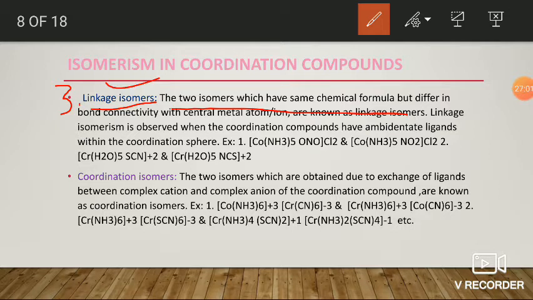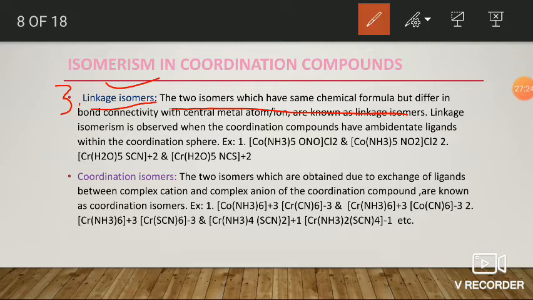Linkage isomers are generally obtained due to the presence of ambidentate ligands within the coordination sphere. An ambidentate ligand is a ligand which has the capability to connect with the central metal ion through two different donor atoms.